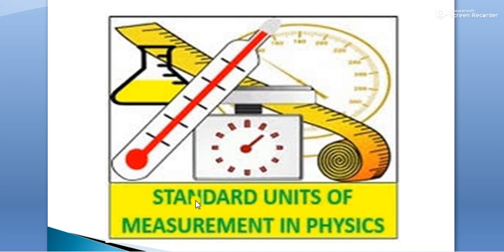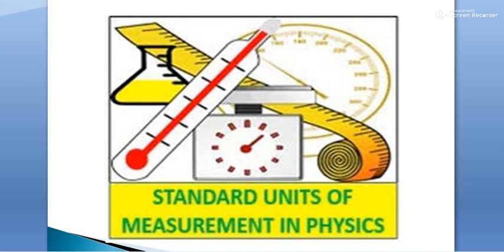Now coming to the standard units. What do we mean by standard units? A standard unit is a standard measure that remains the same whenever, wherever or by whoever it is used. A very common question rises in our mind: why do we need a standard unit for measurement?